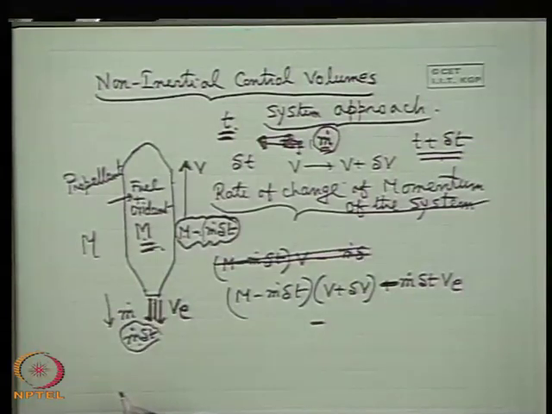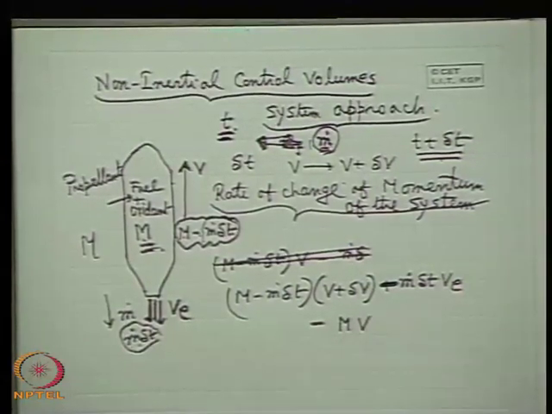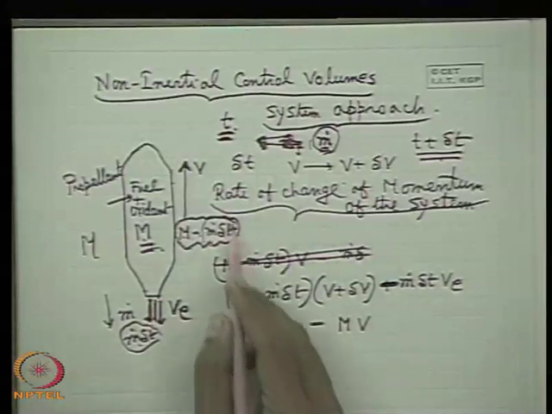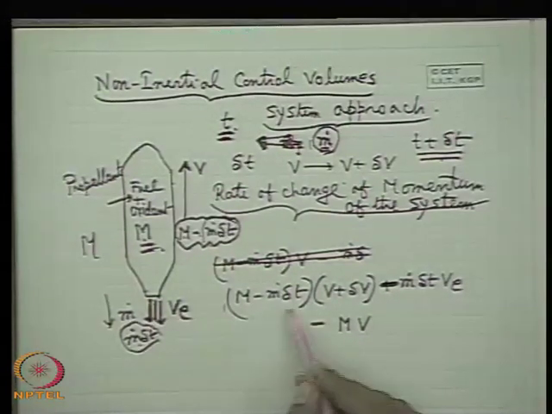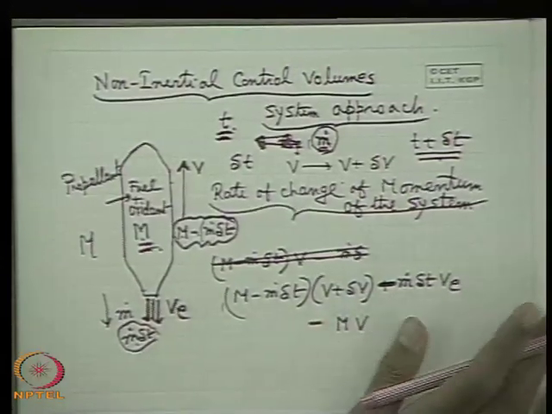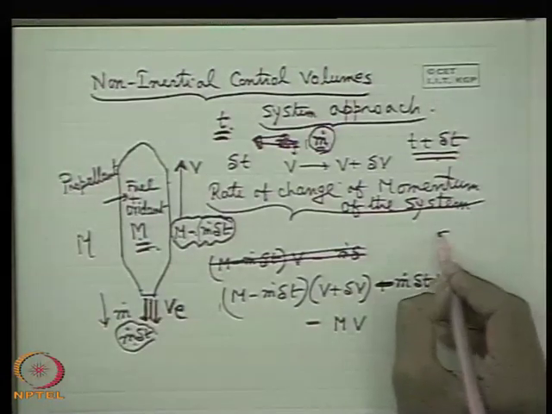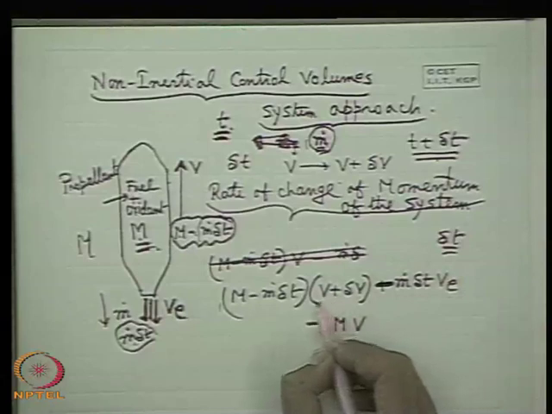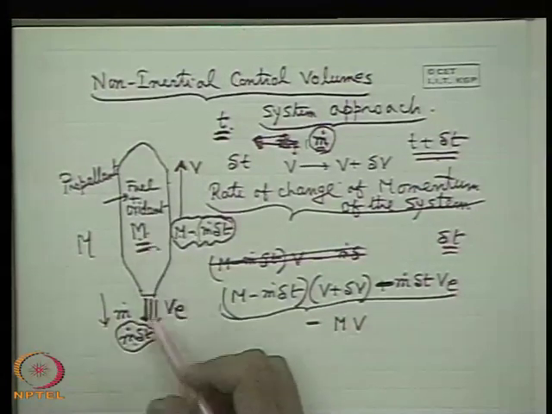Now, what is the initial momentum? Minus m v. It is clear? There is no doubt in it. This is the change of momentum. Is there any doubt regarding this change of momentum? Please tell me. There is no question of relative velocity. It is only the change of momentum of the system which is accelerating. That is why I have taken, for a time delta t, the change in velocity. This is precisely the momentum of the system. It is a typical system approach.